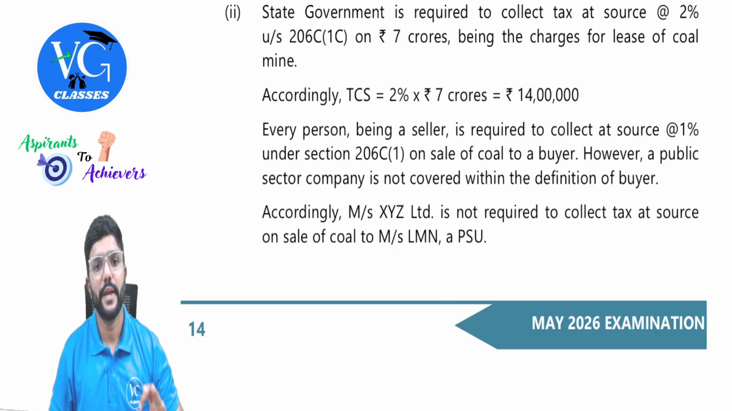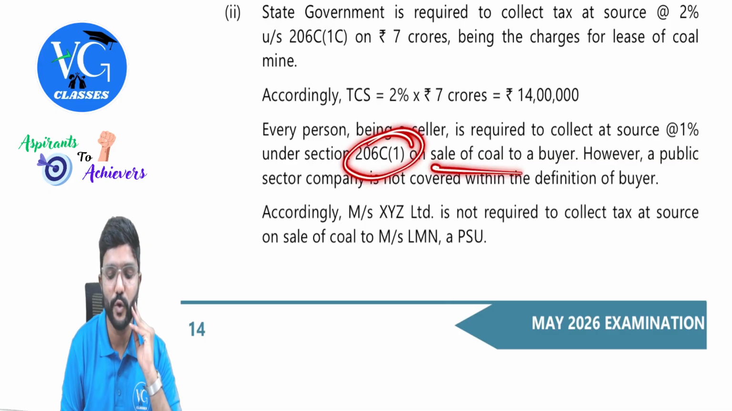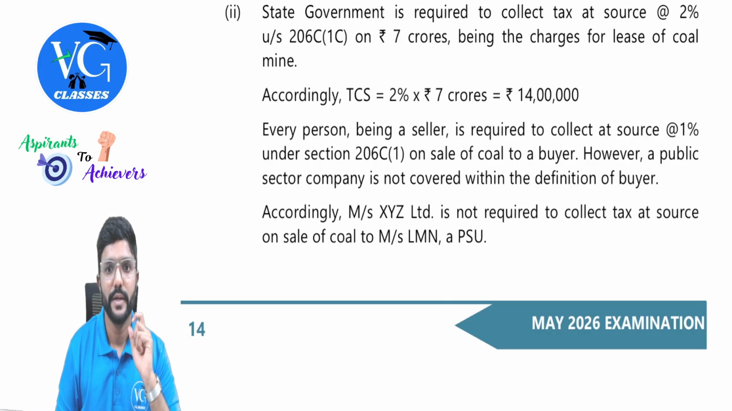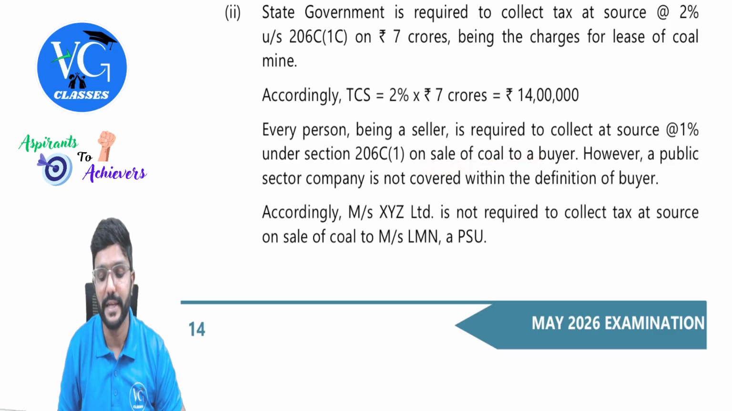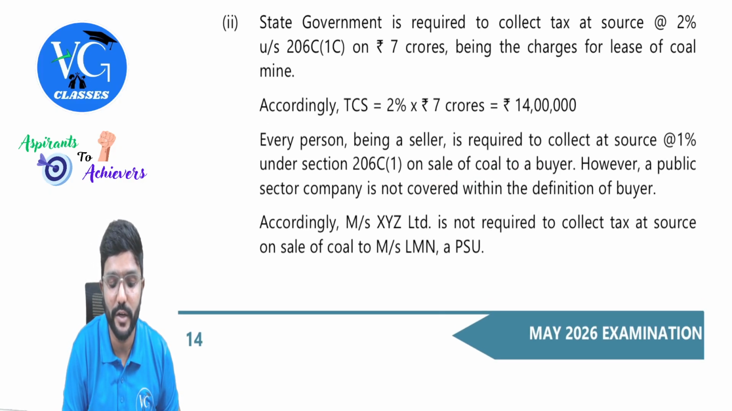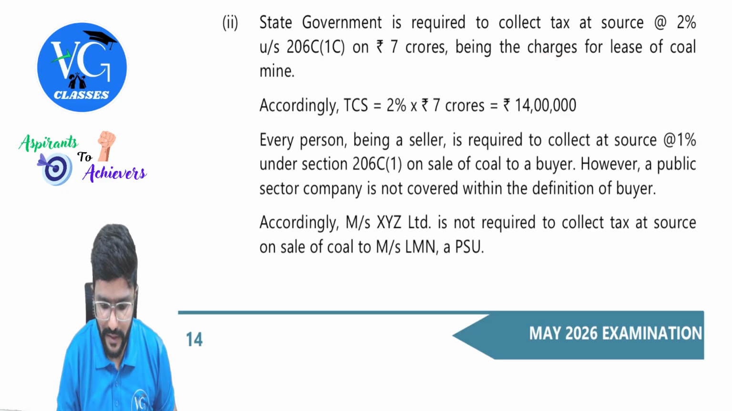Okay. Every person being a seller is required to collect at source 1% under section 206C(1H) on sale of coal to a buyer. Okay. However, a public sector company. So this is our sale, guys. Please be careful. This is the grant of license. Okay, please don't get confused. Just a minute. I will show you.